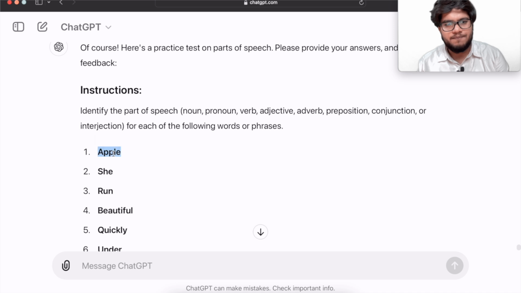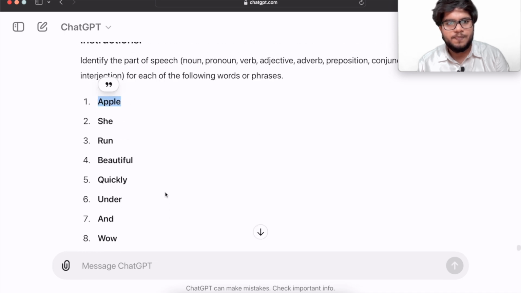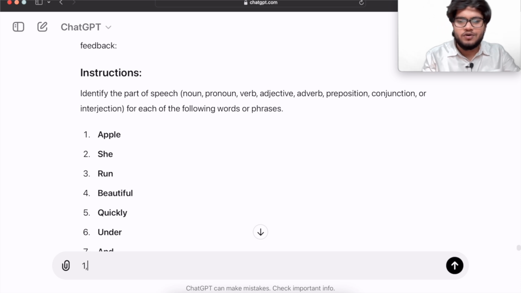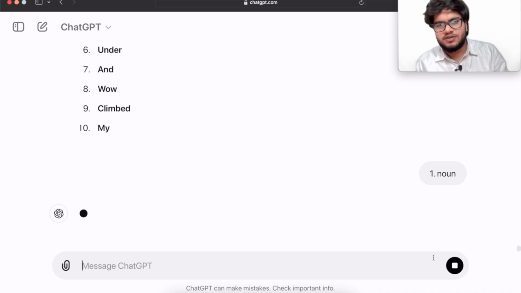So, for example, apple. So apple is what? What do you think it is? It is a noun. So I'll type, this is noun. I have answered this.